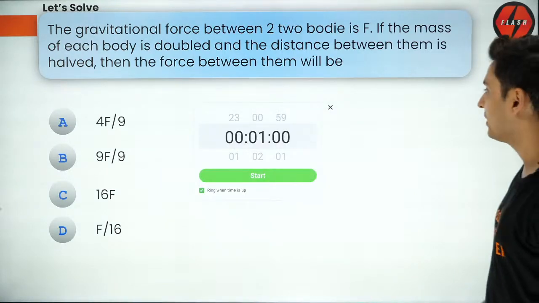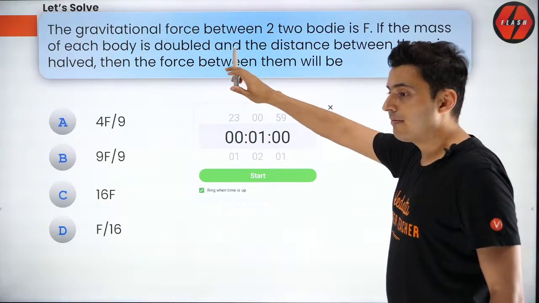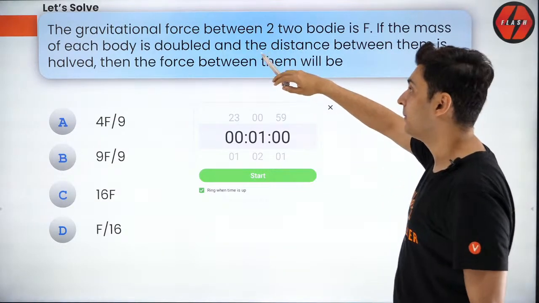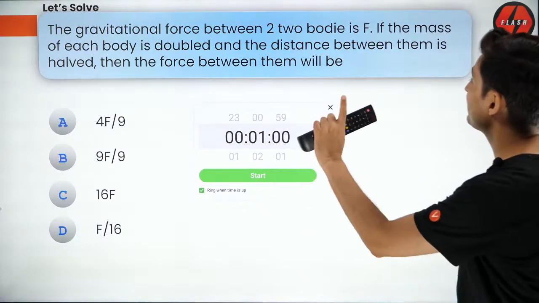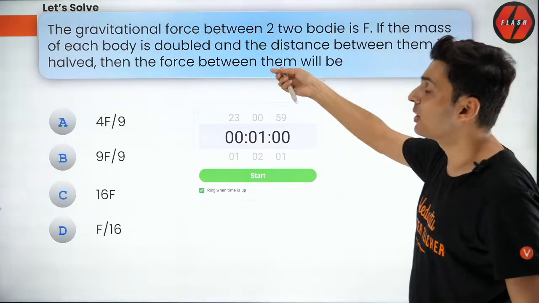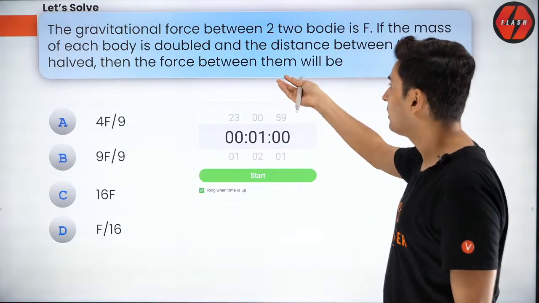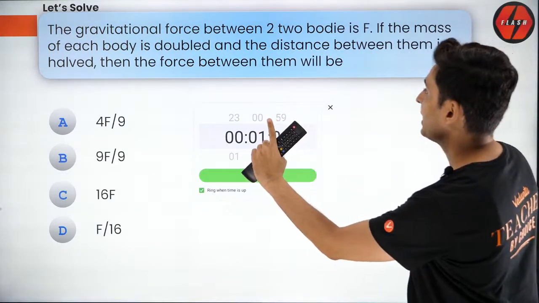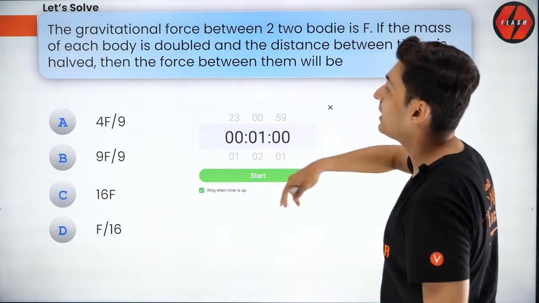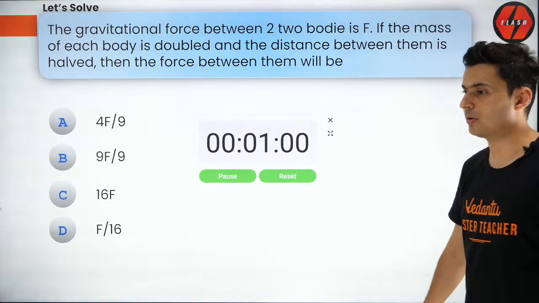Very interesting question. I will give you 1 minute after I read the question. The gravitational force, this is slightly average level, it's not so simple. Force between two bodies is F. If the mass of each body, whatever is the mass, is doubled and the distance between them is halved, then the new force between them will be how many times the previous force? Starting the question now.